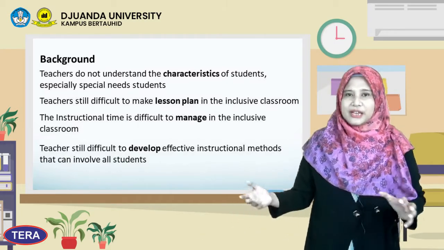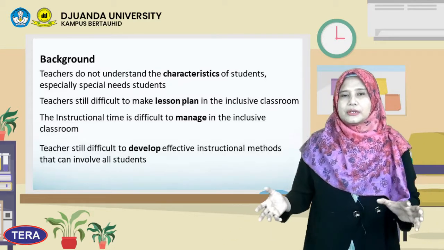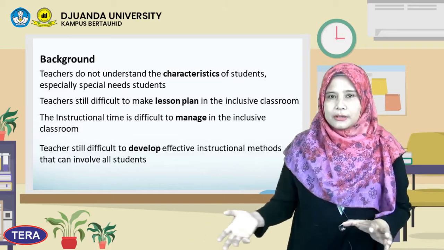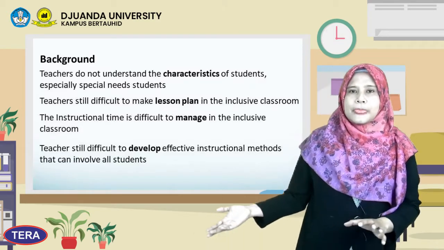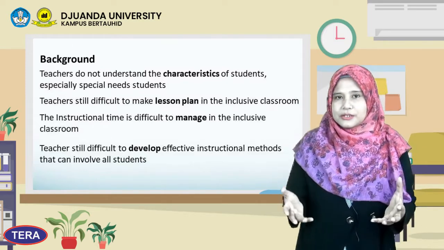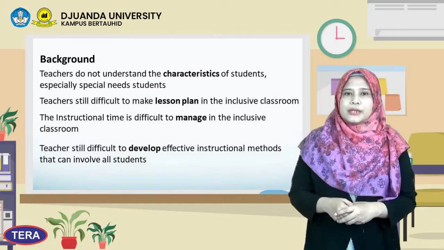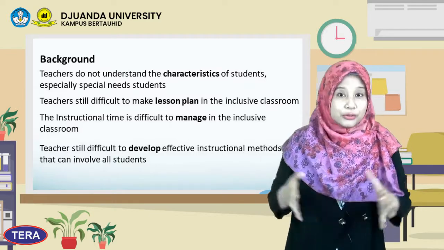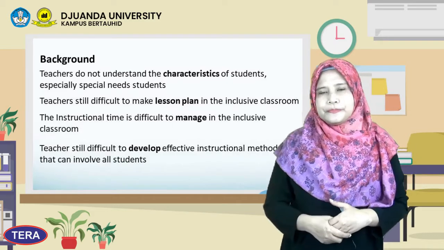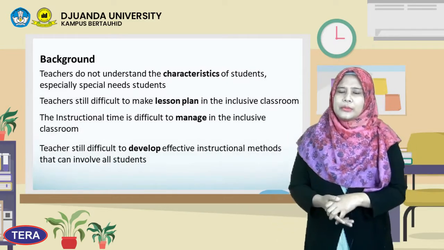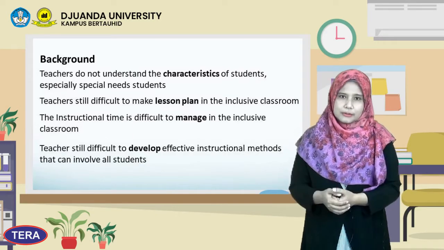As we know, special needs students have limitations, maybe emotional difficulties or learning difficulties. Because the teacher gives the same treatment to all the students, it is very difficult to manage the time in one instruction.